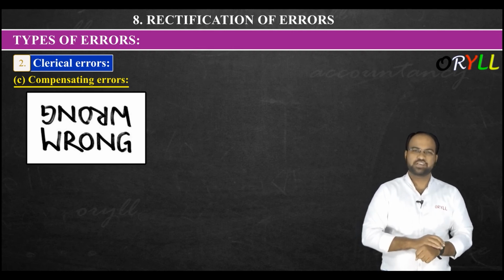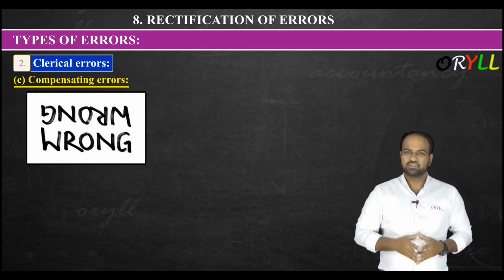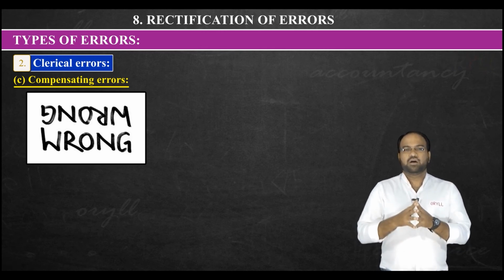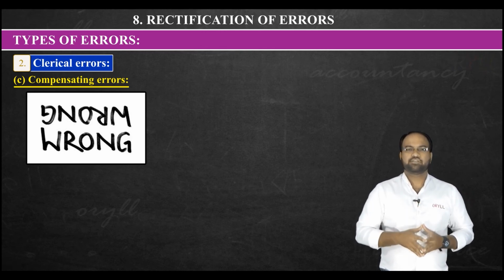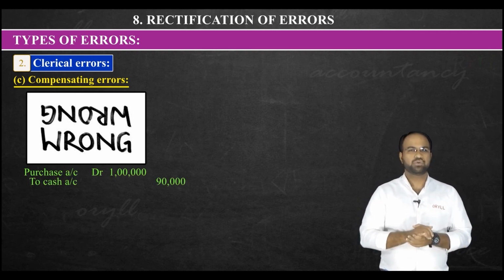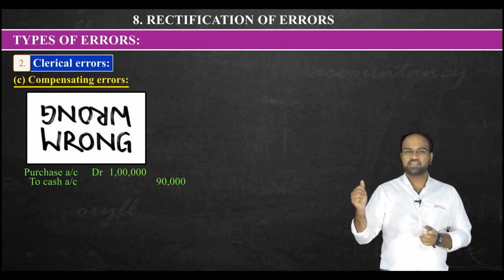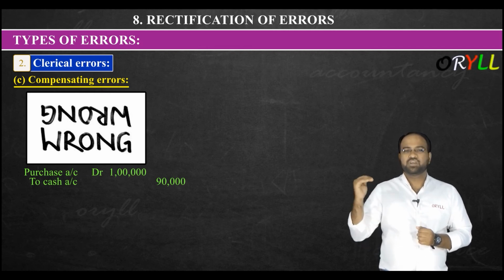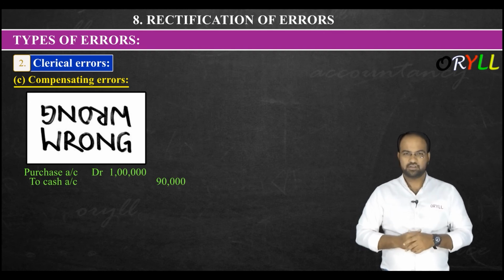Okay, let me do one thing here. Let us present this on your screen, then only you will understand. See this entry guys, just understand the example. Purchases account debit to cash account. We have purchases let us say 1 lakh, cash account is let us say 90,000 rupees. So what is happening here? Sir, the purchase account is showing 10,000 more than the cash account. Error? Yes or no? Error.